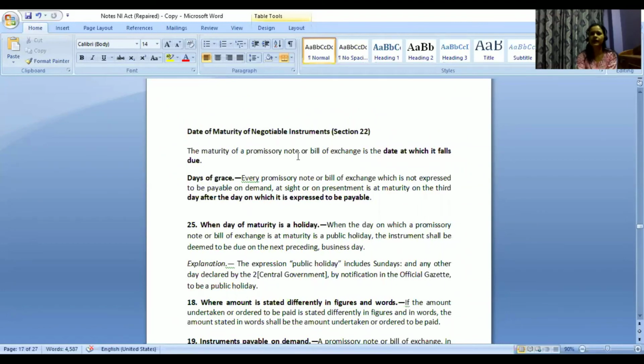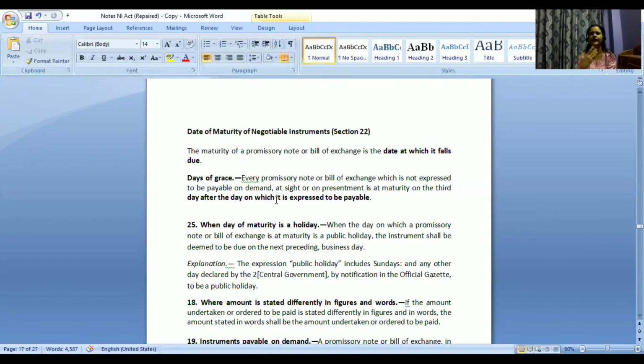falls due. If I'm mentioning a date, then that will be the date of maturity, and there will be days of grace also, which will be applicable for promissory note and bills of exchange which is not expressed to be payable on demand. If I have left that space for date blank, I have just issued a bills of exchange or promissory note saying pay 50,000 rupees to me or to so and so person. No date is mentioned. That means it is on demand or at sight or on presentation.